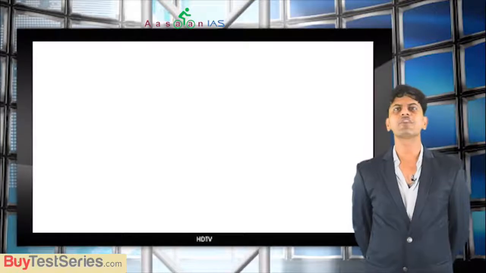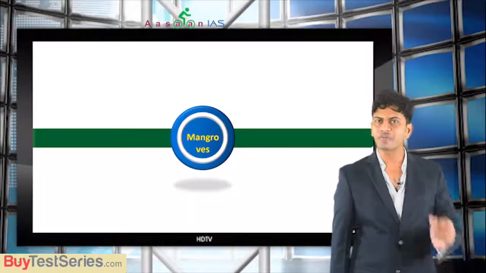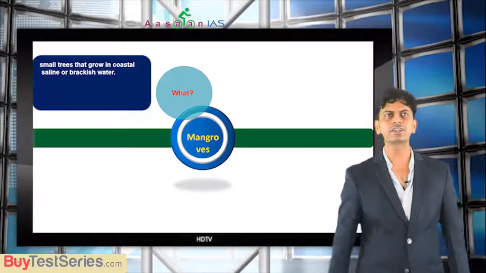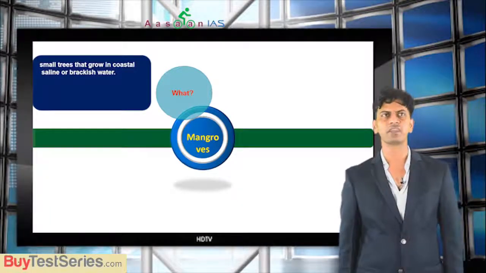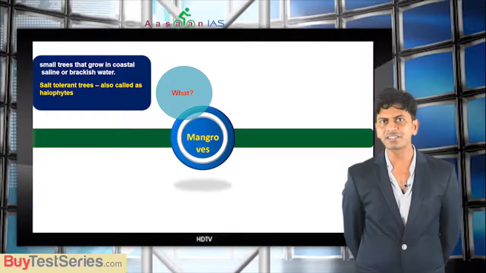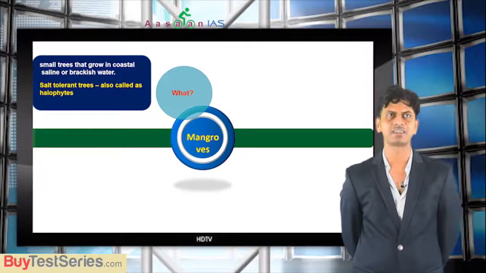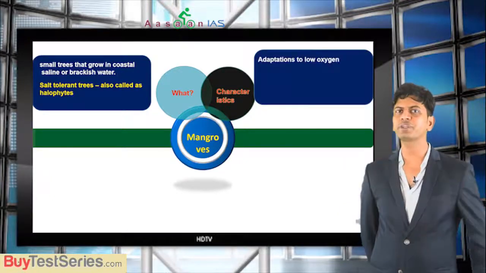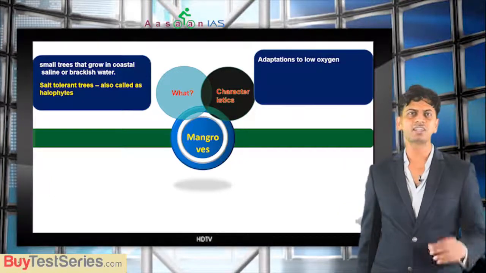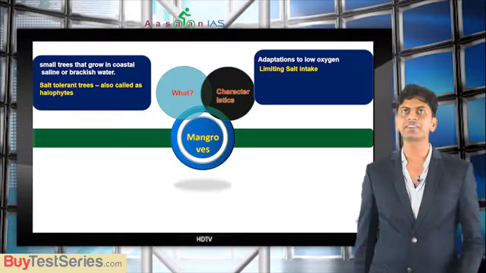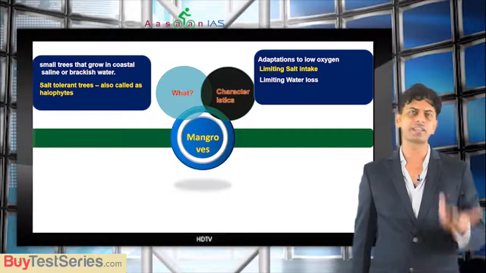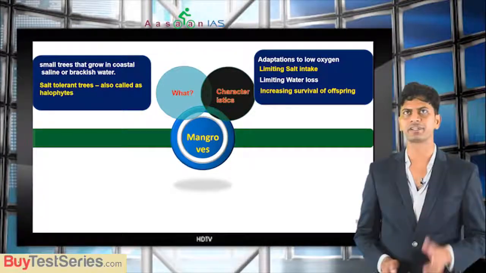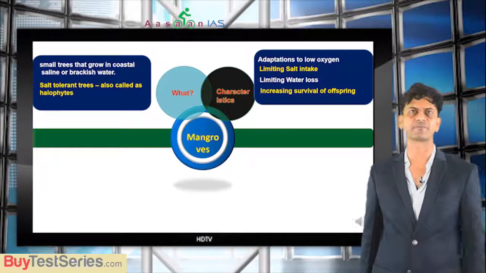Now let me summarize what all we have seen. First, we have understood what mangroves are. These are small trees or shrubs that grow in coastal saline or brackish water. And these are salt-tolerant trees. That's why they are also called halophytes. And we have seen their characteristics. They are adapted to low oxygen conditions. Similarly, their roots limit the salt intake and their leaves limit water loss, and their seeds germinate while still attached to the parent tree. That means increasing survival of offspring.